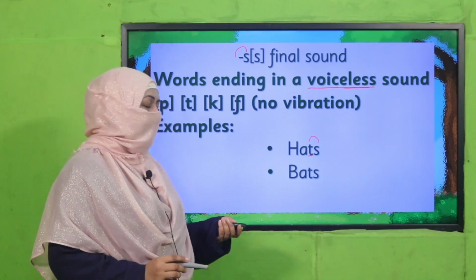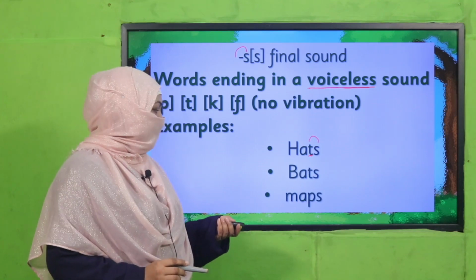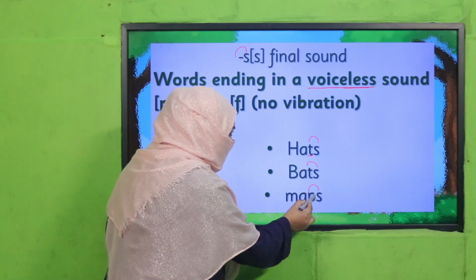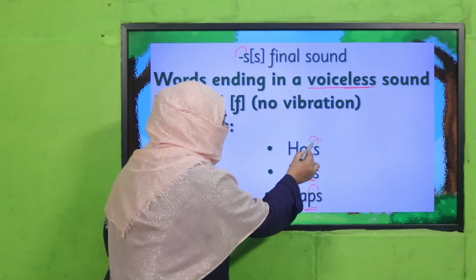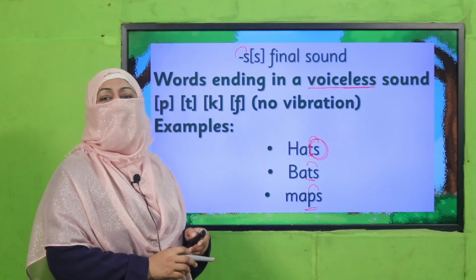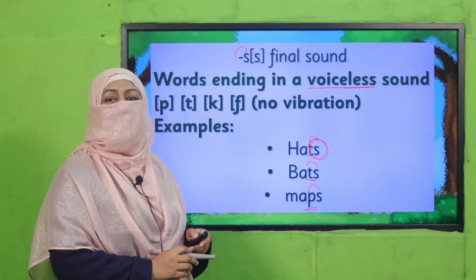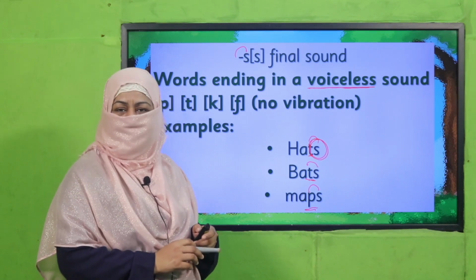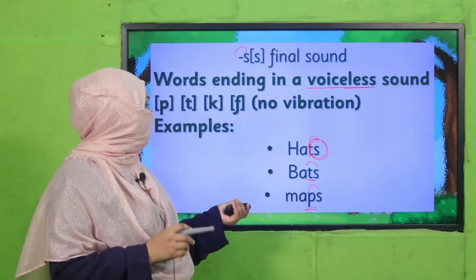Hats, bats, maps. See? The sound before S is voiceless, so this last sound of S will be S. Hats, caps, cups, maps, right? This is how we practice it.